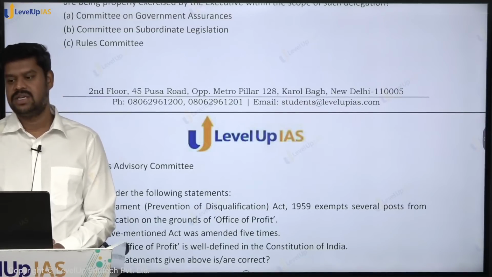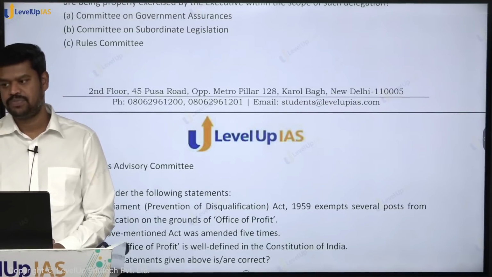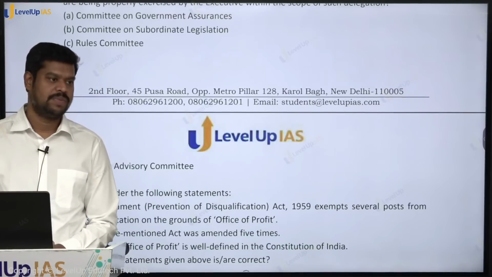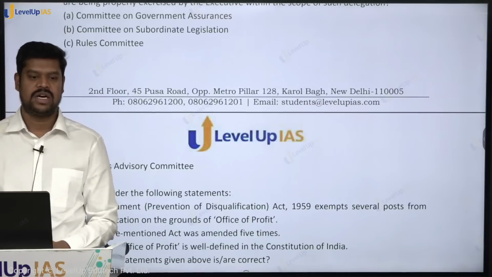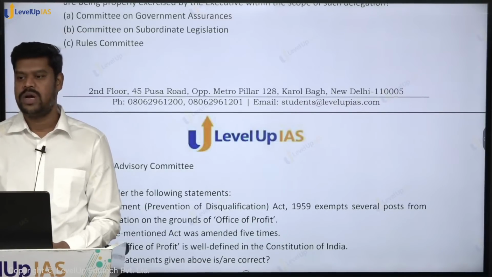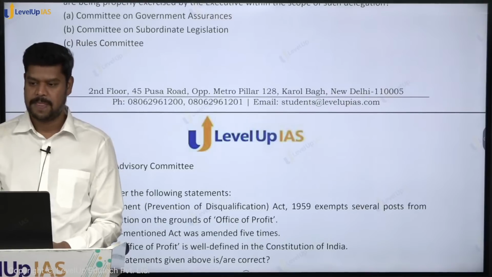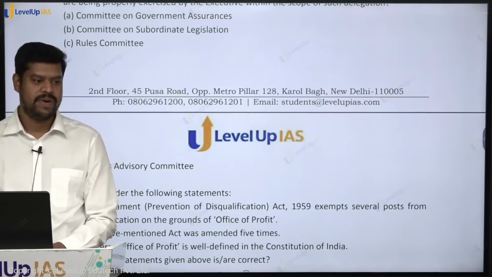Say for example, recently the Citizenship Amendment Act was passed. When was the Citizenship Amendment Act passed? 2019, but only in 2024 they started implementing it. Now why did it take 5 years for them to implement this? Because the rules had not been formulated.